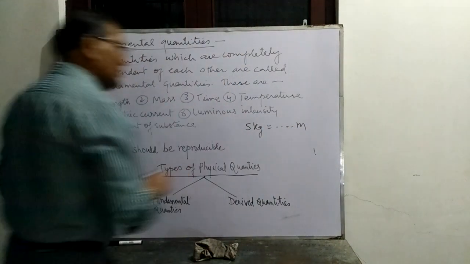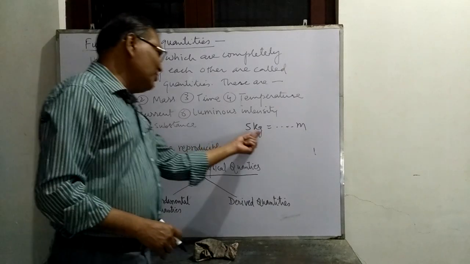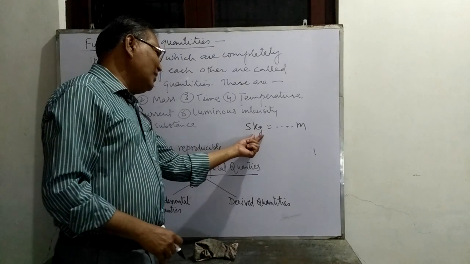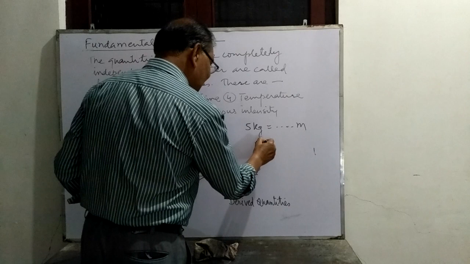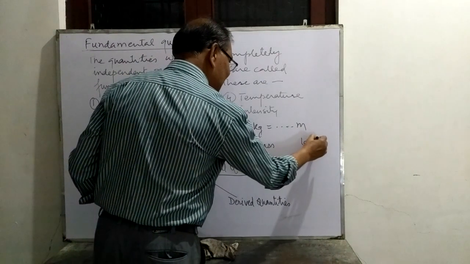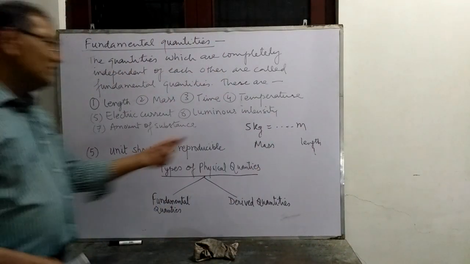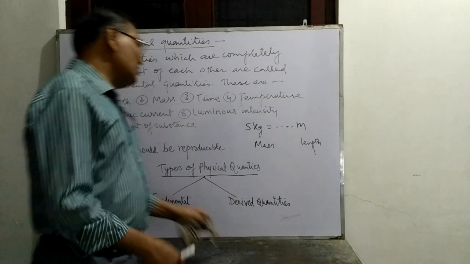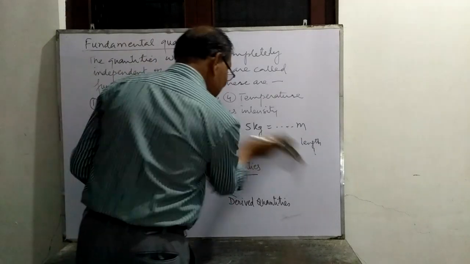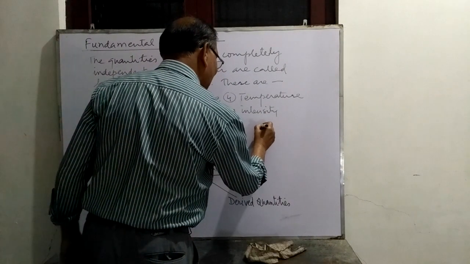There is no relation between kilogram and meter, because kilogram is the unit of fundamental quantity mass and meter is the unit of length, and there is no relation between mass and length, so there is no relation between kilogram and meter also. Similarly, there will be no relation between time and length.